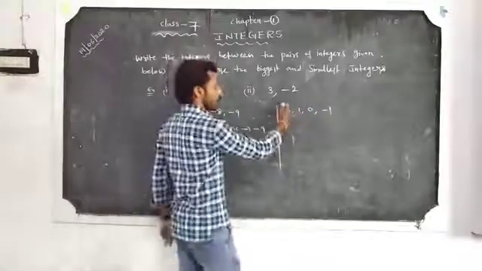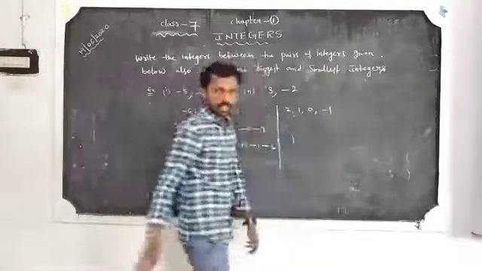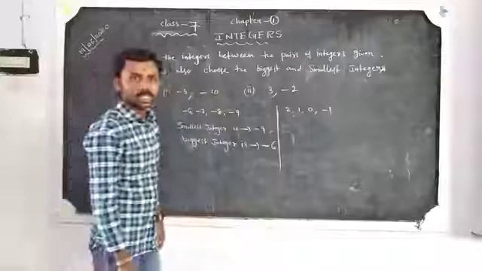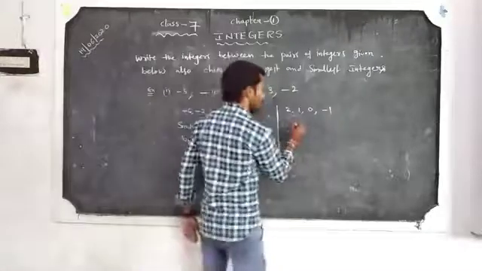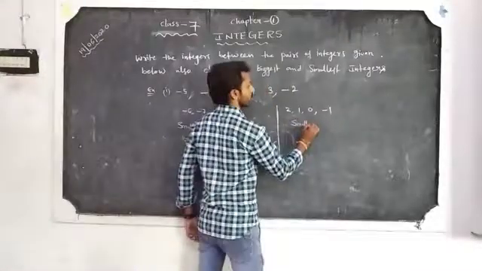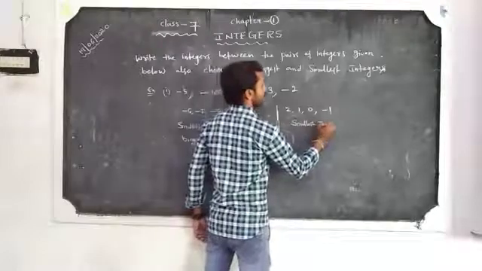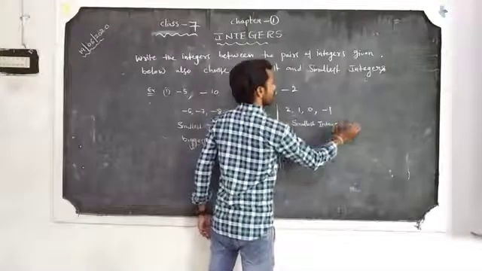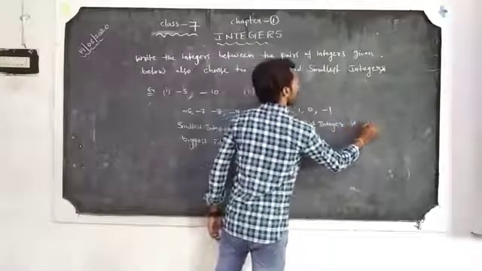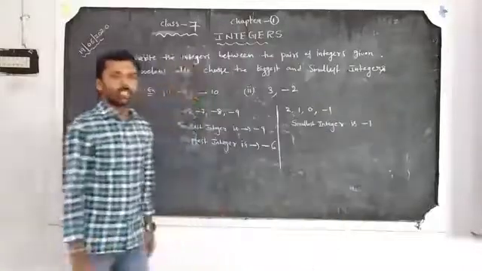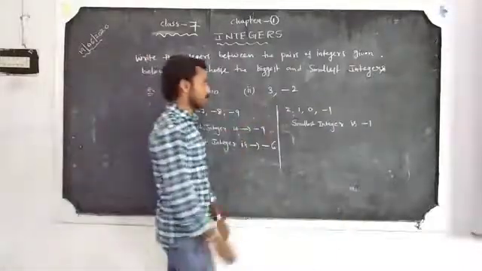Here, write the smallest and biggest integers. First, the smallest integer is minus 1.